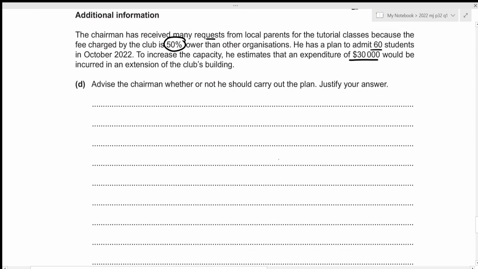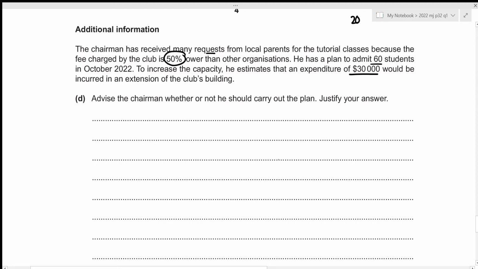It's of 7 marks, which means that 3 points should be mentioned in favor of the plan, 3 points should be against the plan, and then we need to give our final decision. So let's start with the reasoning for this plan. Since we now plan to admit more students, this just means that we can earn more income in the form of students' fees. Let's write it down.